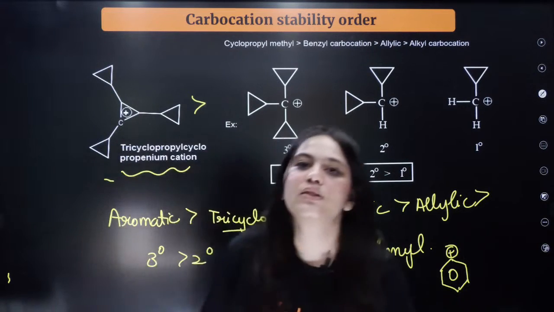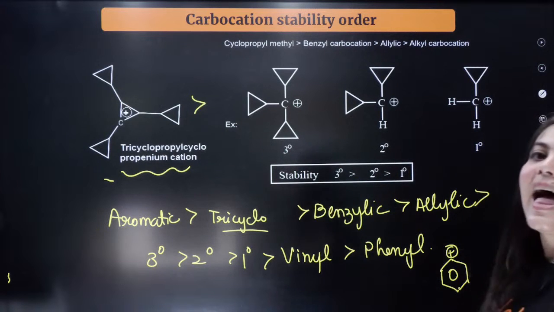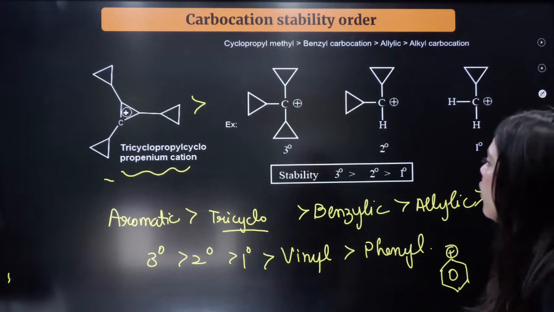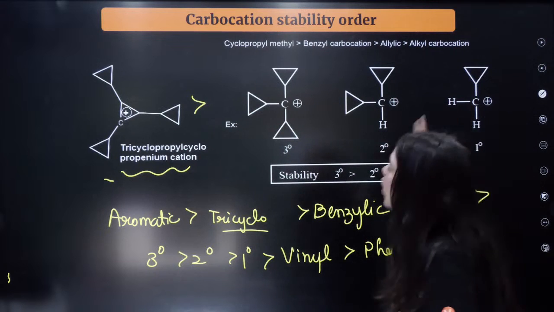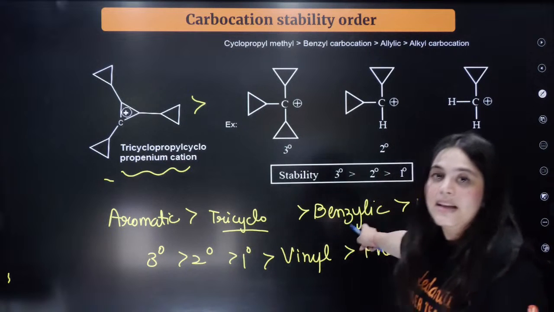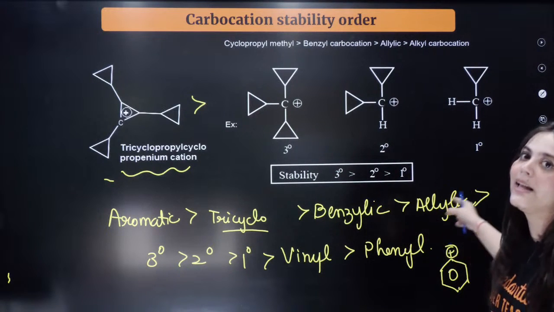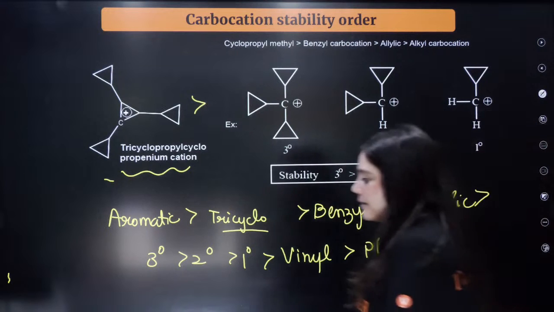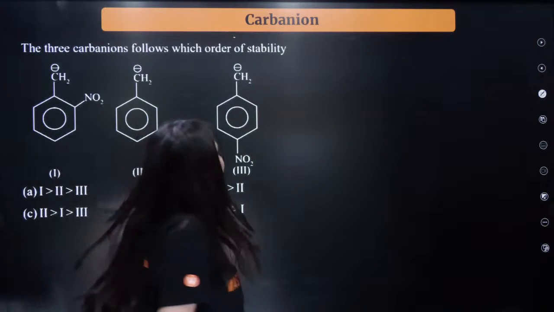So please write down this order. What are the most stable carbocations? The aromatic carbocations, followed by this species. Then will come your benzylic carbocations. Then comes your allylic, tertiary, secondary, primary, vinylic and phenyl carbocation. Is this thing clear to everybody? Okay, understood. Now moving on to the next thing.